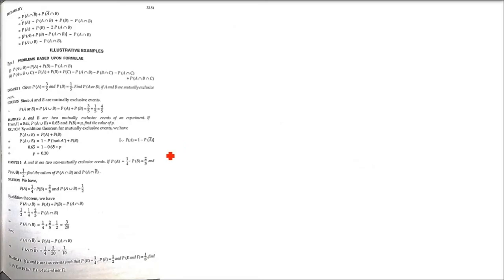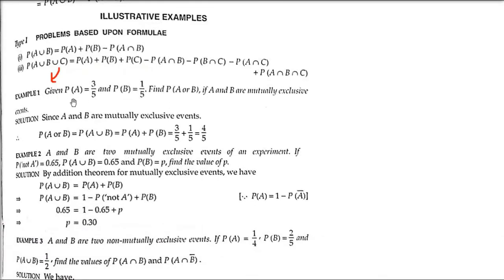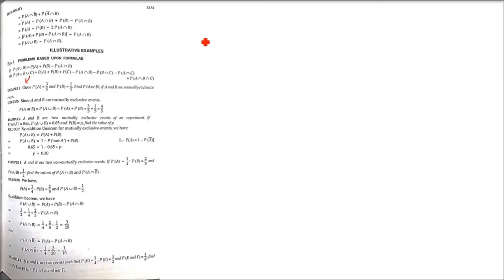So let us take the illustrative examples. There are different kinds of examples. Type 1 is problems based upon formula. So let us take the first one only. Let me just show you the example. It will be there in your book if you are following R.D. Sharma. The probability of A is 3 by 5. Probability of B is 1 by 5. Find P(A or B) if A and B are mutually exclusive events. A or B you have to find out. So P(A) is given as 3 by 5. P(B) is 1 by 5.